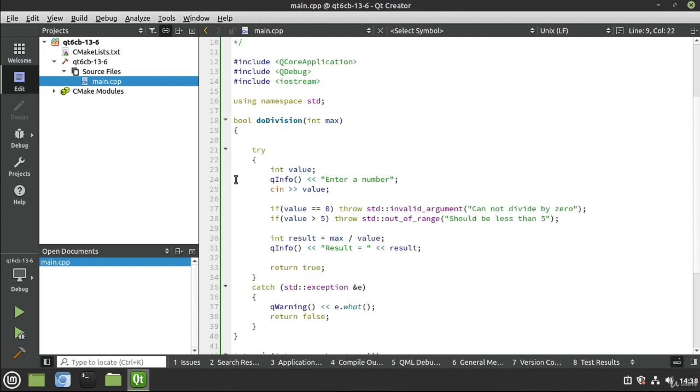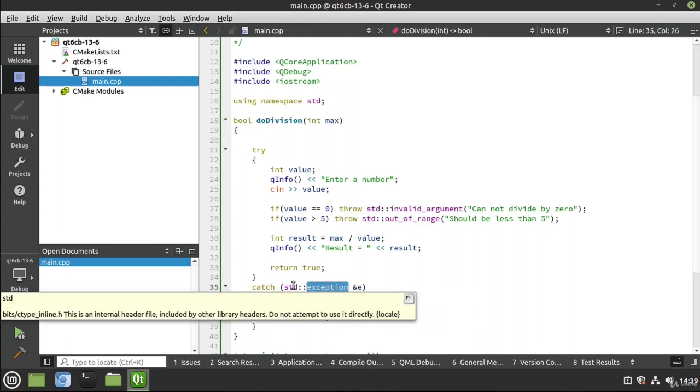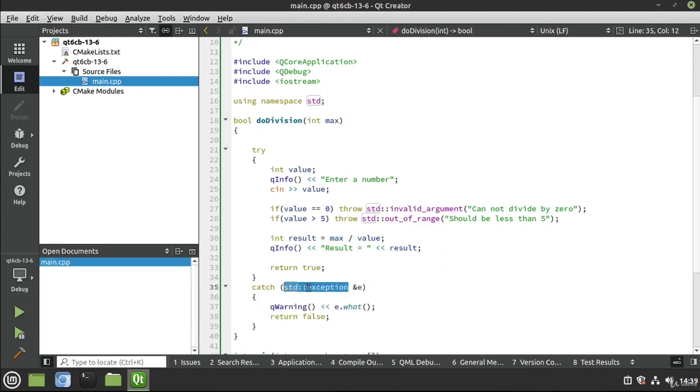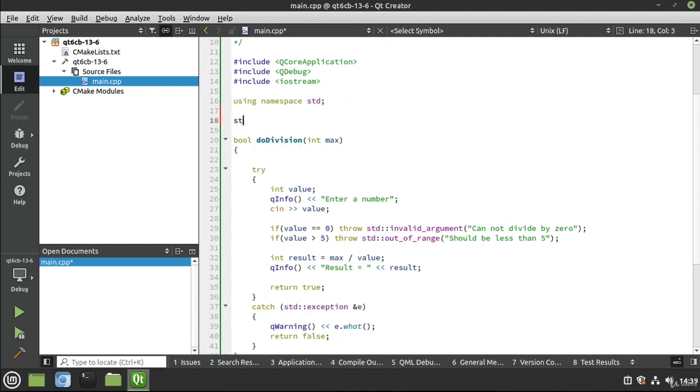We've got the same code we've been working with in this entire section. I've got a try block, a catch block, and we're just catching the standard exception here. So we're going to take this and we're going to inherit it, and we're going to do something with it. Just want to show you that we can do some pretty crazy things. I'm going to say struct. There's a billion different ways of doing this, but we're just going to do it this way just to show you that we can do it.